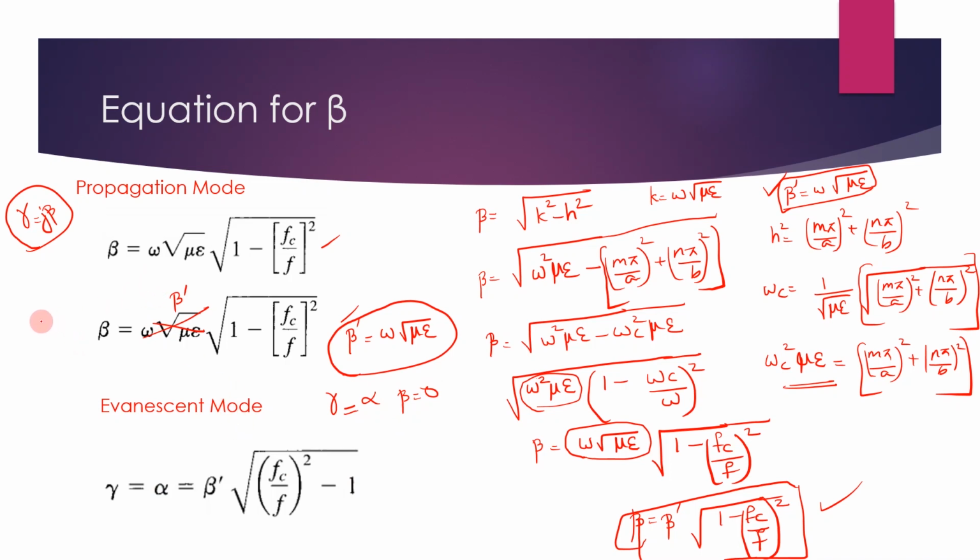Here gamma is equal to j beta. Okay, here gamma is j beta. Here gamma is alpha, and the value is beta dash into square root of fc by f the whole square minus 1. Okay, here it is fc by f the whole square minus 1, and here it is 1 minus fc by f the whole square under the square root. So you have to learn both these equations and this derivation also.